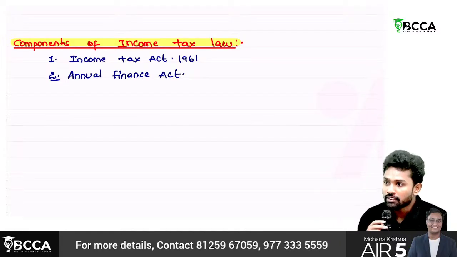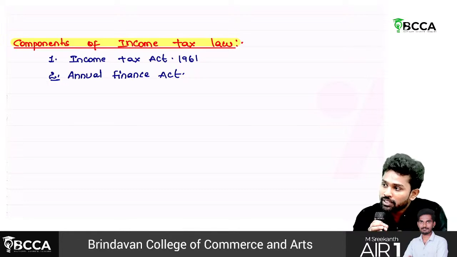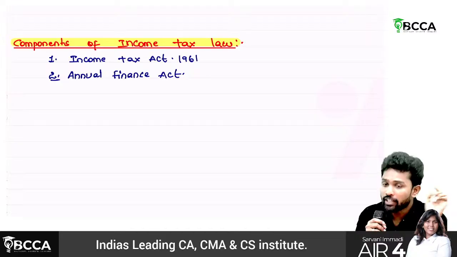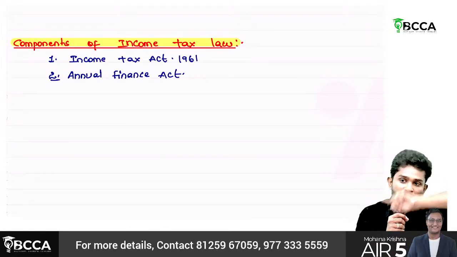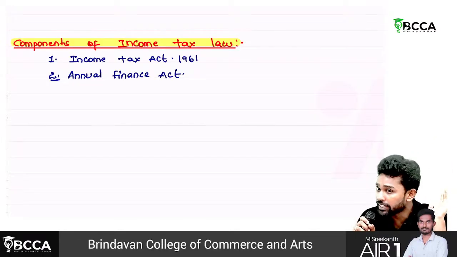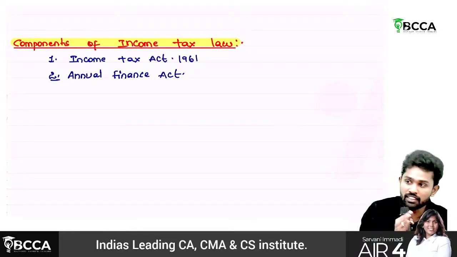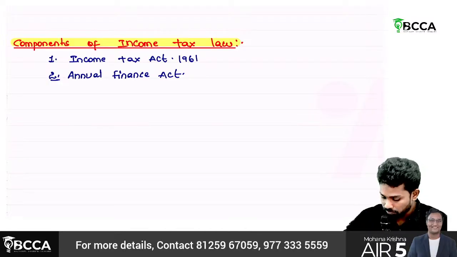That's why all the acts in India which require these updations will be bundled along with the budget. Once the Finance Act is approved, all those amendments which they are bringing to those acts also get approved. So Annual Finance Act is not wholly relevant for income tax; a part of it is relevant to income tax.